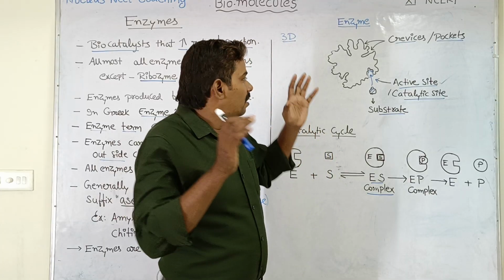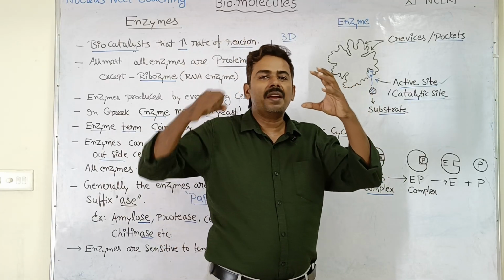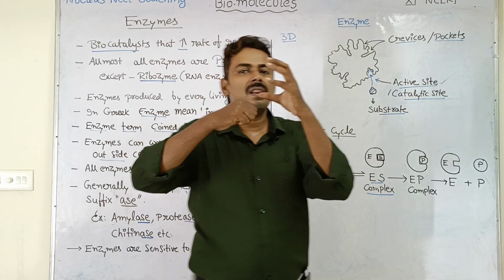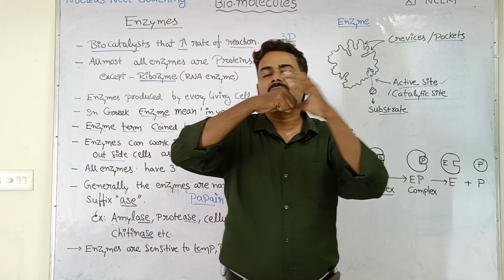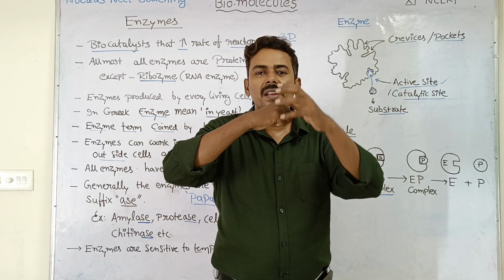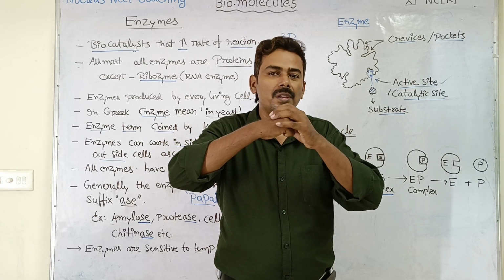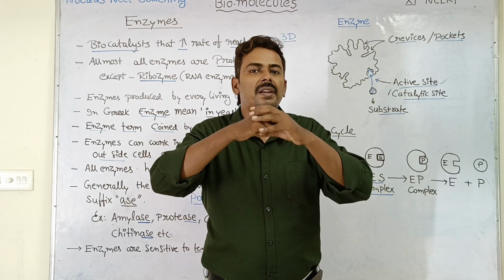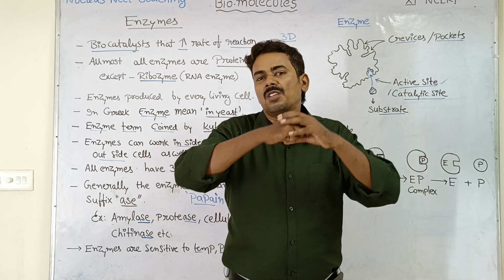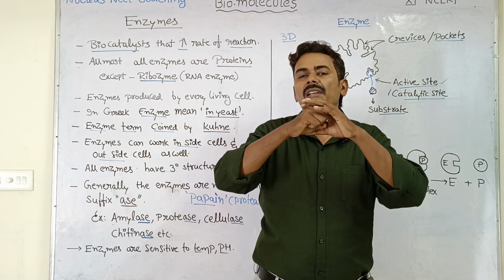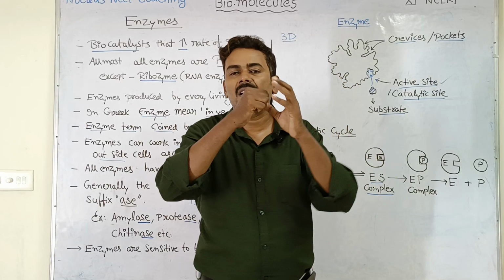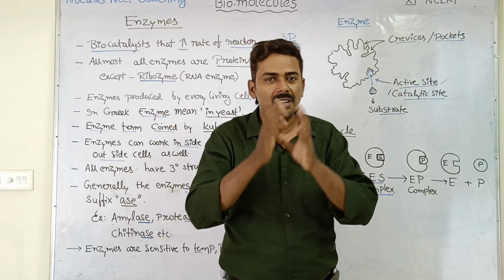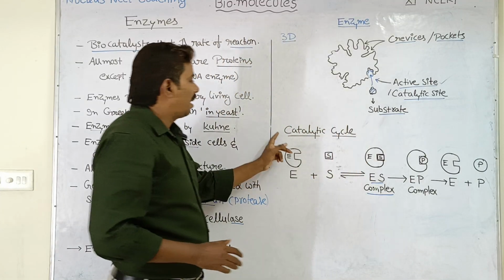When the enzyme binds with the substrate molecule at the active site, the enzyme gets a chance to interact with the substrate, and it can manipulate the bonds present in the substrate molecule. It can either break the bonds in the substrate, or it can make new bonds in the substrate, so that the enzyme can totally alter the structure of our substrate and convert the substrate into a new molecule called product. Understood? Now let us discuss the catalytic cycle.